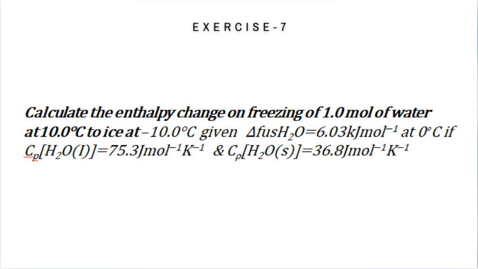Exercise 7. Calculate the enthalpy change on freezing of 1 mole of water at 10 degrees Celsius to ice at minus 10 degrees Celsius, given delta fusion H of H2O equal to 6.03 kilojoules per mole at 0 degrees Celsius, if Cp of ice is 36.8 joules per mole per Kelvin and Cp of water is 75.3 joules per mole per Kelvin.